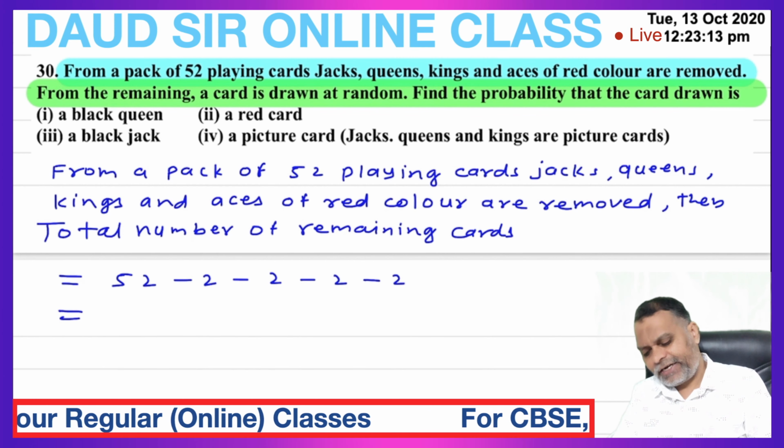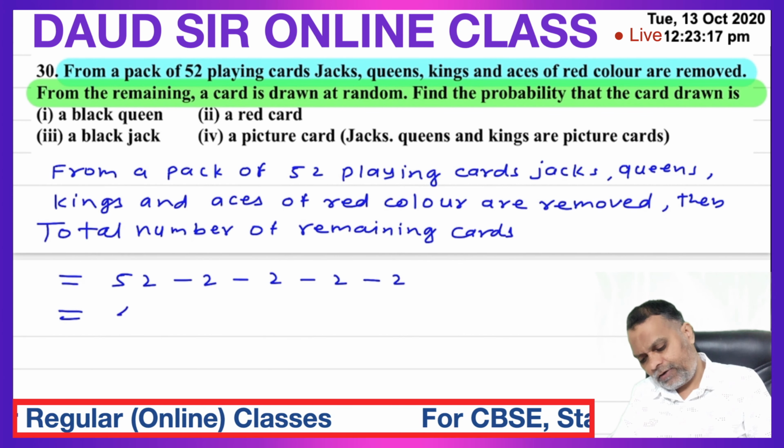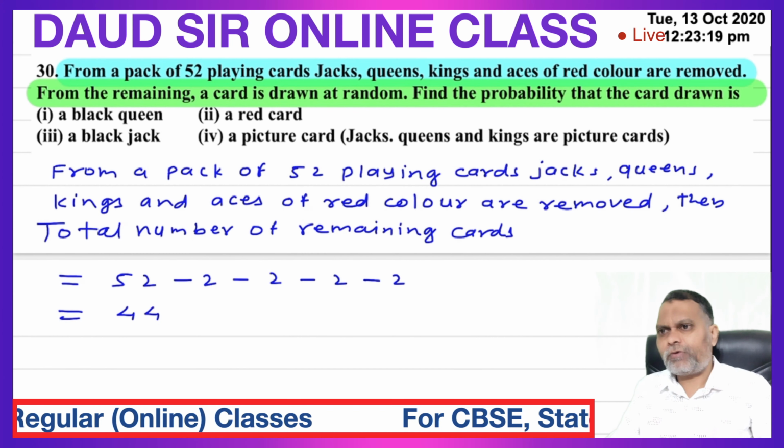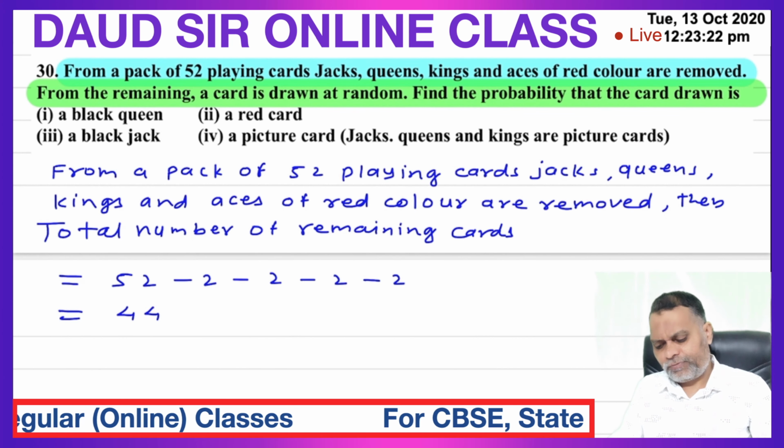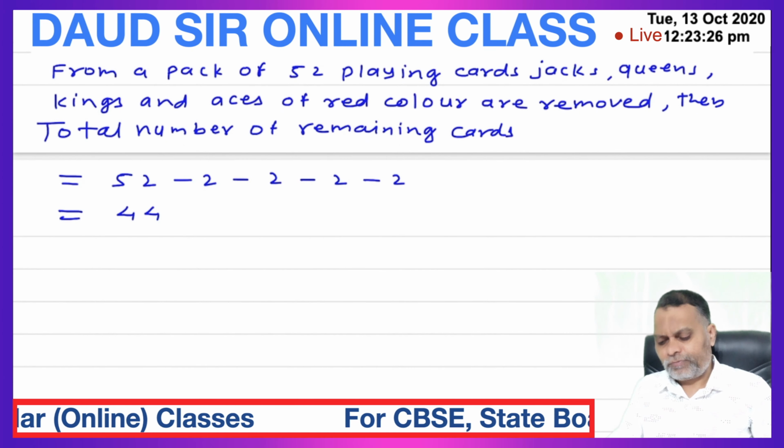So 52 minus 8, 44. 44 plus 8 is 52. So total number of remaining cards are 44.